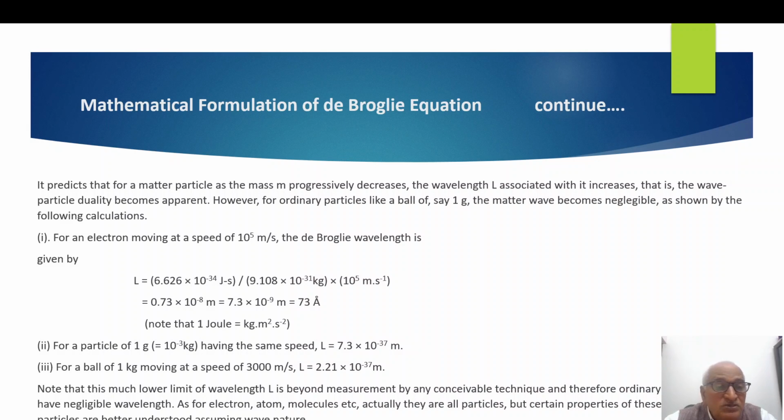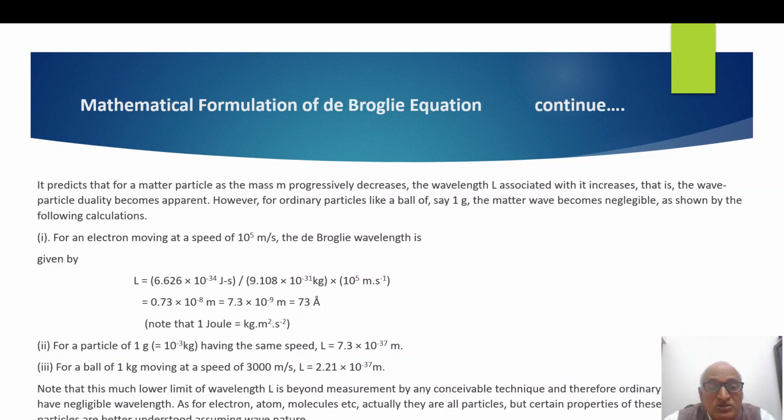If we consider a particle of 1 kilogram moving at a slow speed, that is 3000 meter per second, again the wavelength comes out to be of the magnitude of 10^-37 meter. We can read these figures, but if you look carefully, there is no conceivable technical device which can measure such a low wavelength.